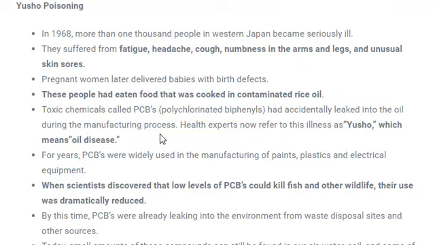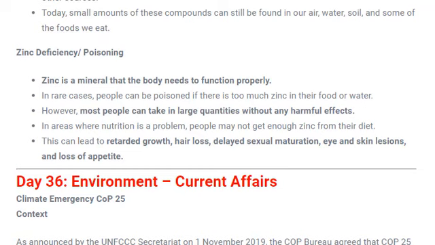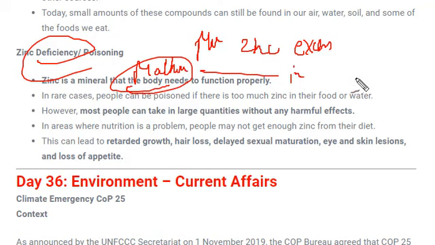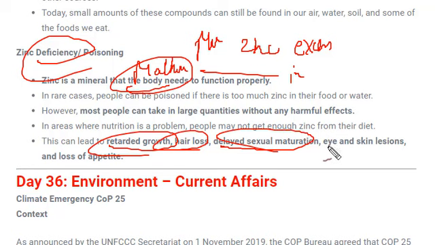Fine. Next, and I guess the last kind of disease, is zinc deficiency poisoning. Zinc is a useful mineral for the body. You might have seen in advertisements that multivitamin capsules contain zinc, but excess of anything is not good. This you know very well. So excess of zinc is also not very good, but its deficiency is also not good, because a person might suffer from malnutrition. Malnutrition is the condition where an individual does not get the required nutrients in their body. And what can it lead to? Zinc deficiency or poisoning can lead to retarded growth, hair loss, delayed sexual maturation, eye and skin lesions, and loss of appetite.